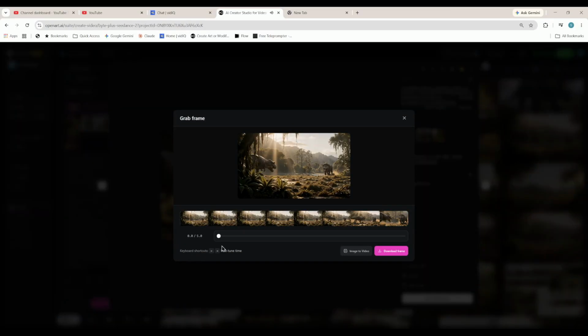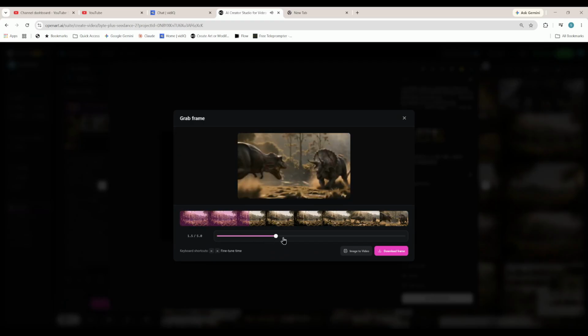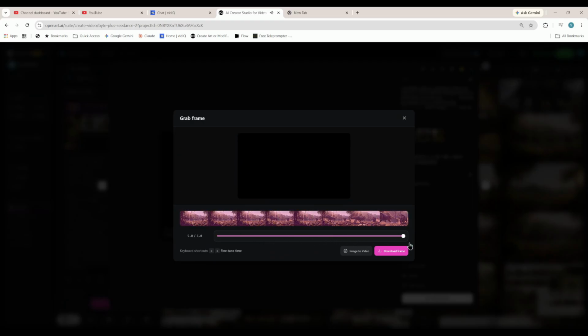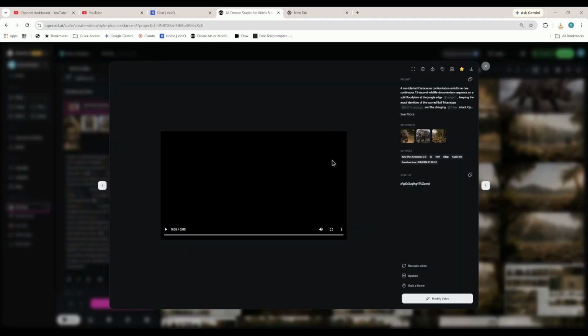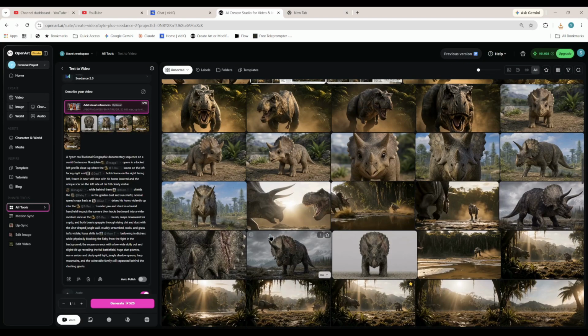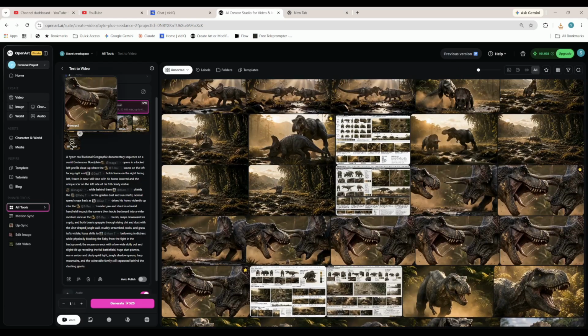So once we select grab a frame, we get a slider for the video in increments of 1/10 of a second. We just move the slider to wherever we want to take the frame, and in our case, we want it where they're face-to-face, the very last face-to-face in the video, and select download frame, and that's it. So now we have the frame we need to resume the new video exactly where the last one left off. So now we have everything we need to complete the story arc that we started in the last video. And to do that, we're going to create an additional 6 15-second segments to tie it all together.